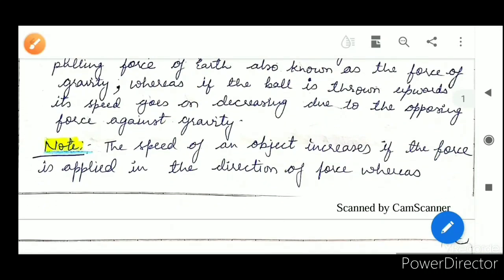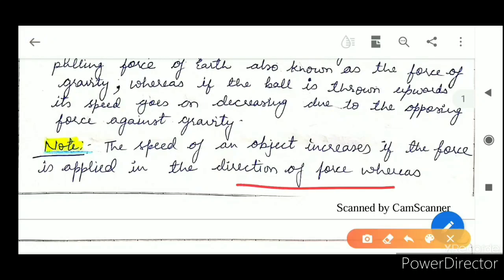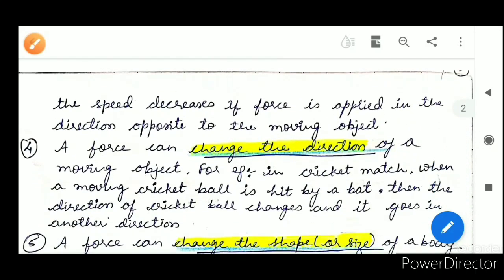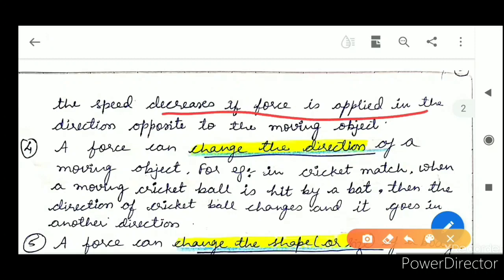One thing that you need to keep in mind is that the speed of an object increases if the force is applied in the direction of motion, whereas the speed of an object decreases if the force is applied in the direction opposite to the moving object. The object stops moving whenever the force direction is opposite.